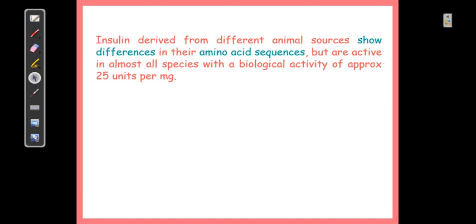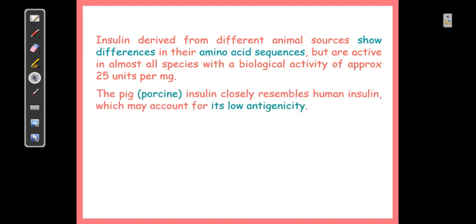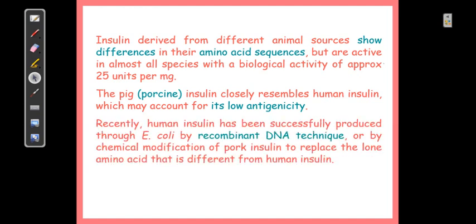Porcine insulin, the insulin isolated from the pig, resembles human insulin very closely, and that is the reason it has a low antigenicity profile. But as I told you, the problem is now completely solved because of the availability of humulin, which is produced by recombinant DNA technology. So here there is use of biotechnological methods.